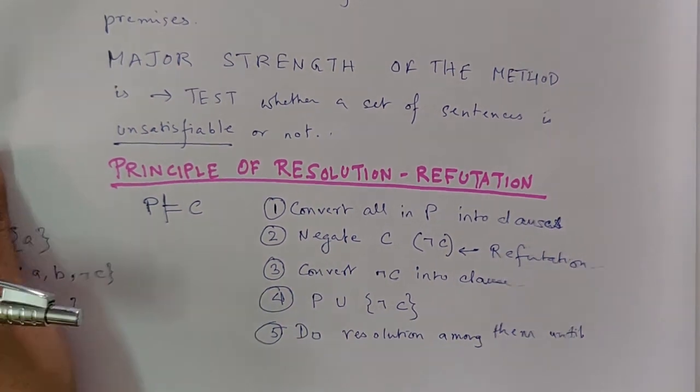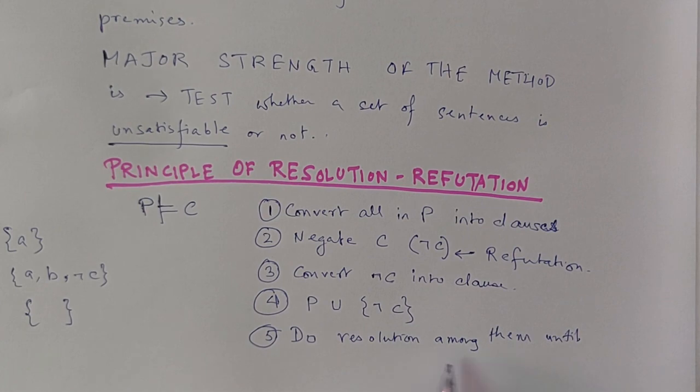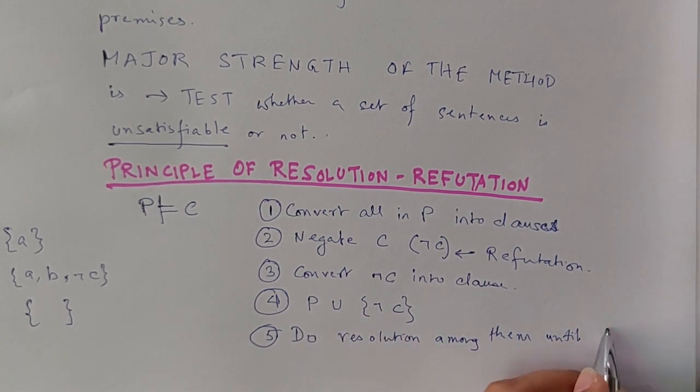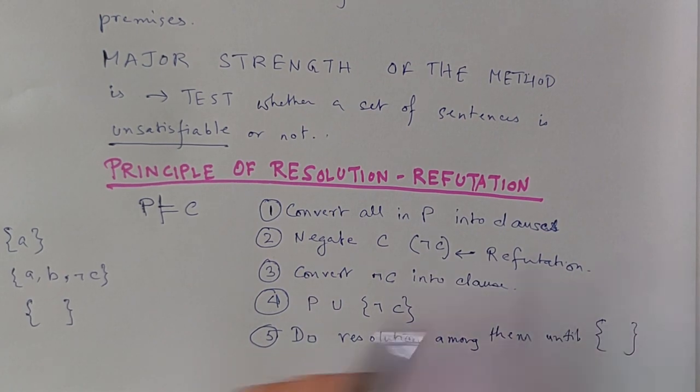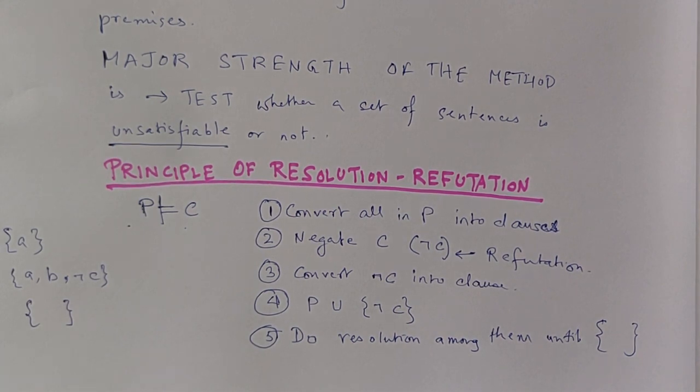So here at step 5 we have to do resolution among all these clauses until you reach the null clause. If you reach the null clause, then you can surely say that there is a logical entailment of C from P. This is the principle of resolution refutation.